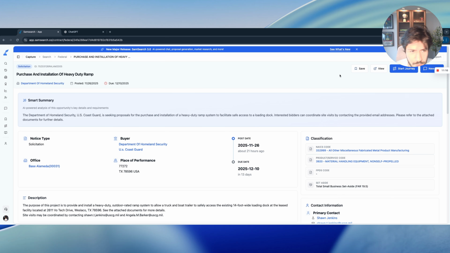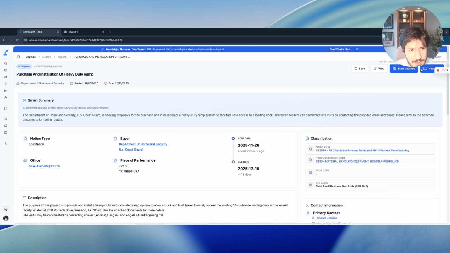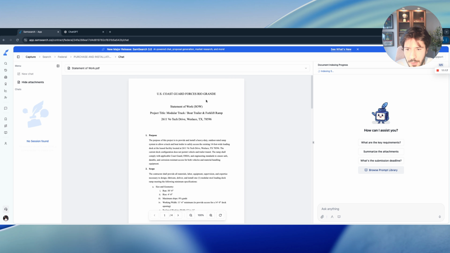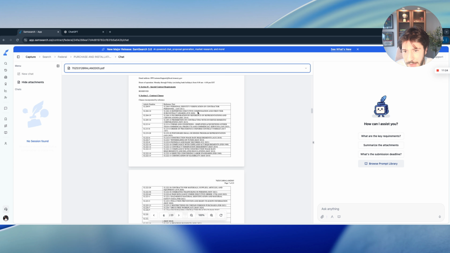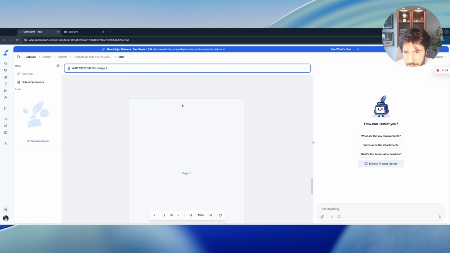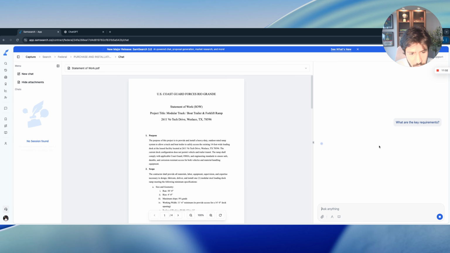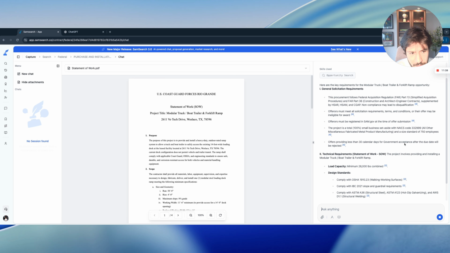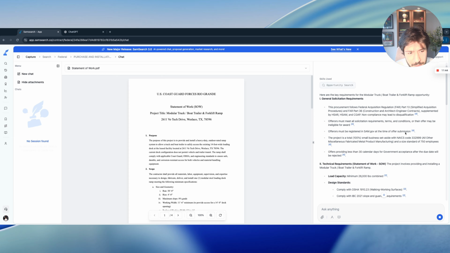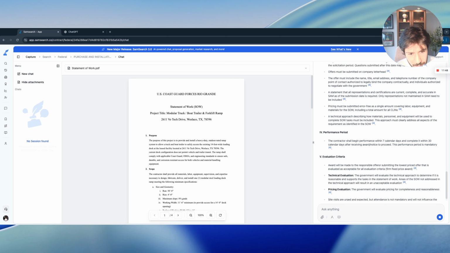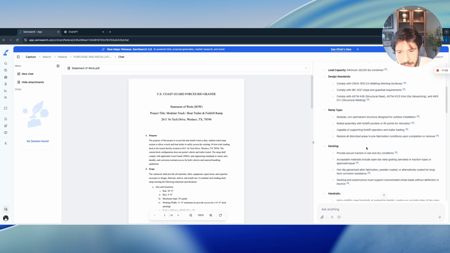Now let's look at this one. This one has more documents, as you can see here. And we want to understand this on a deeper level. Now, I have the statement of work. I have a bunch of other documents that I have to go through. See this one, for example, not so fun. Now, I could come here and ask, what are the key requirements, for example? And now it's going to pull that information and highlight where it's getting that information from. Super fast, by the way, and it's getting into exact details of what exactly the requirements are.